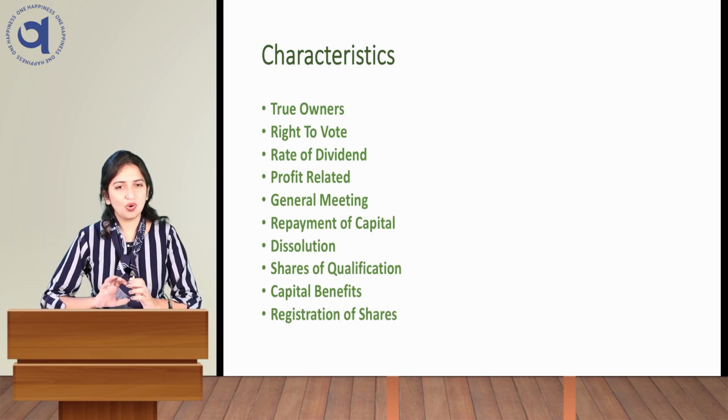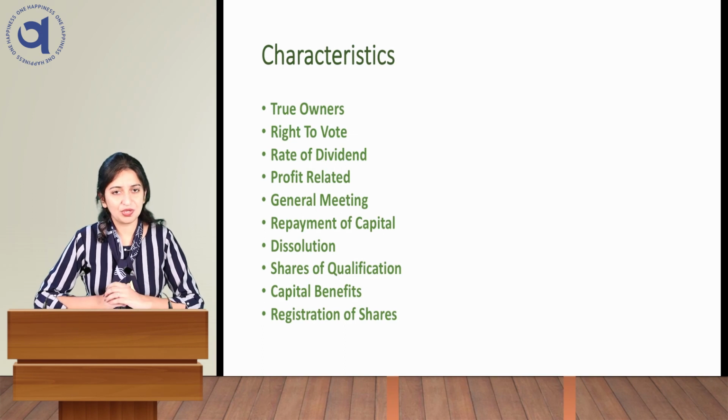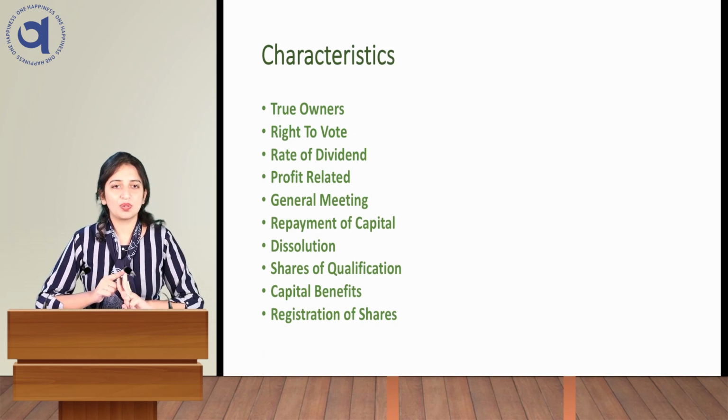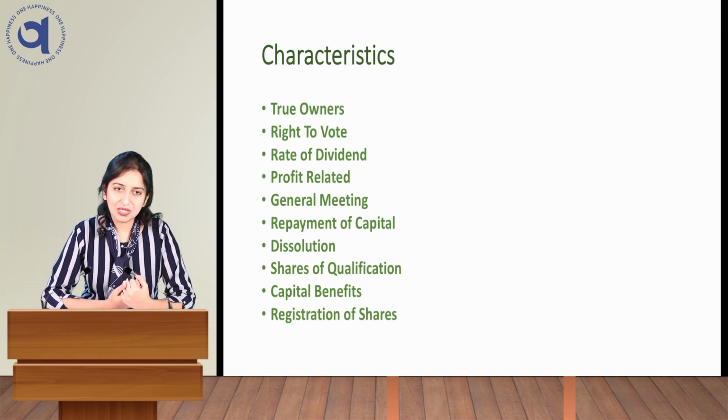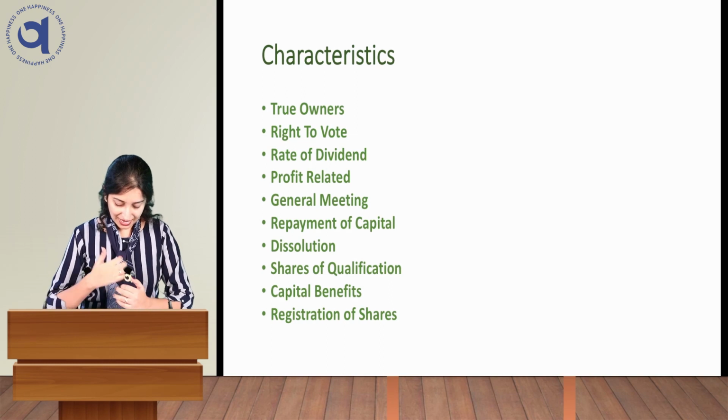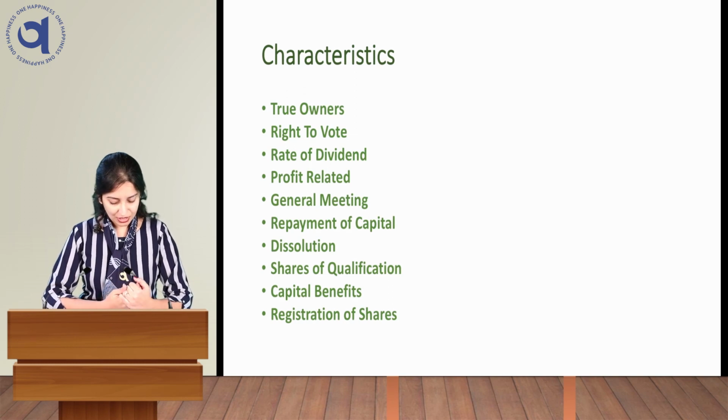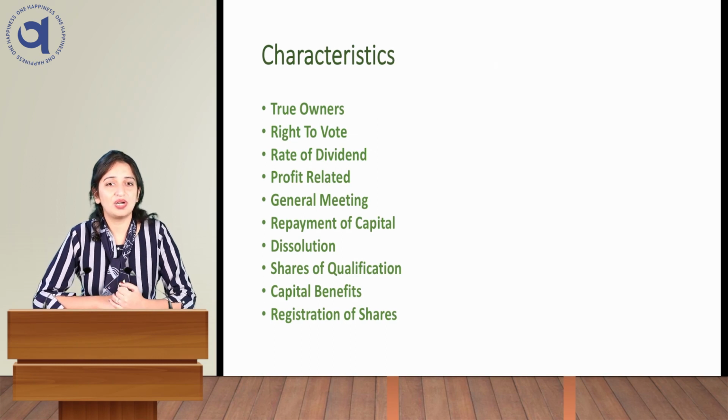You all know that at the time of registration or establishment of any company, two documents are very important. One is memorandum of association and second one is articles of association. So if there is a provision in the memorandum of association and a director has given consent to become an elected director of the company, then that share is called share of qualification.